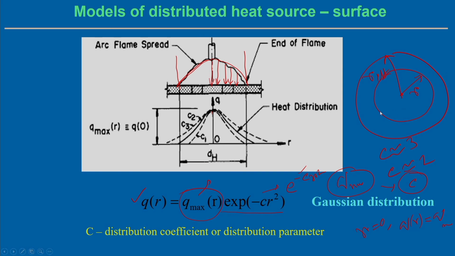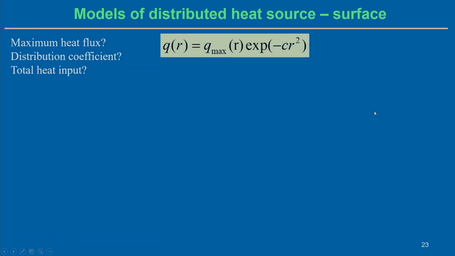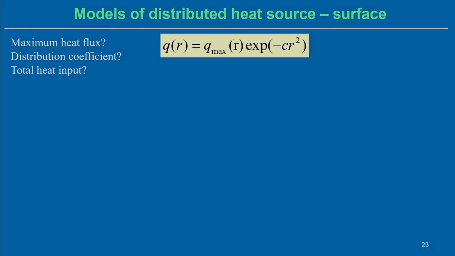So, we have to look at how we can estimate the heat flux density distribution. In this case, q(r) can be represented as q_max times exponential of minus C r squared. So, these two things are there. What is the maximum value of the heat flux, q_max, that has to be estimated, and what is the value of the distribution coefficient C, that has to be estimated. Let us look into how we can estimate these two things.